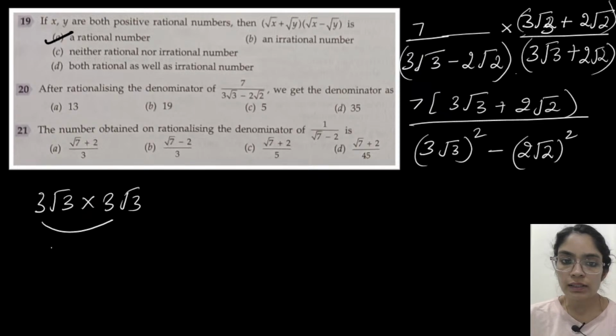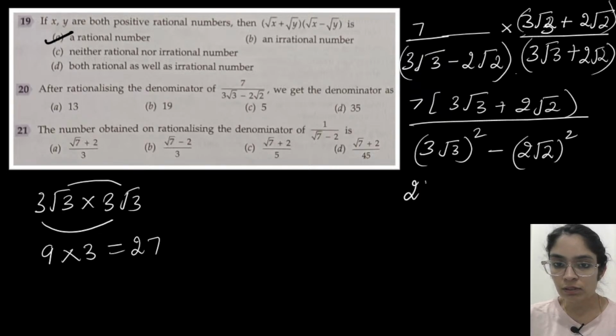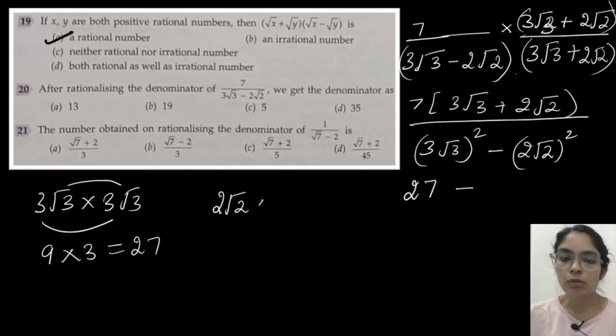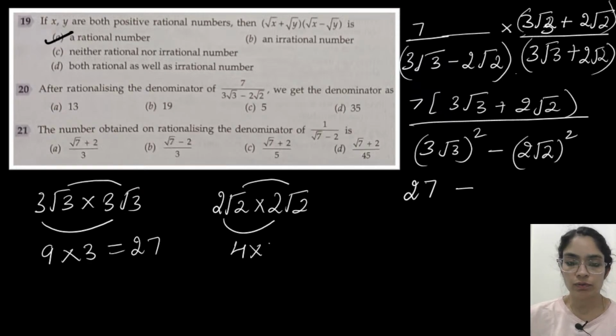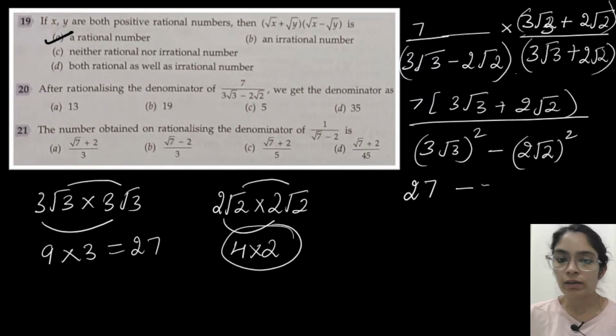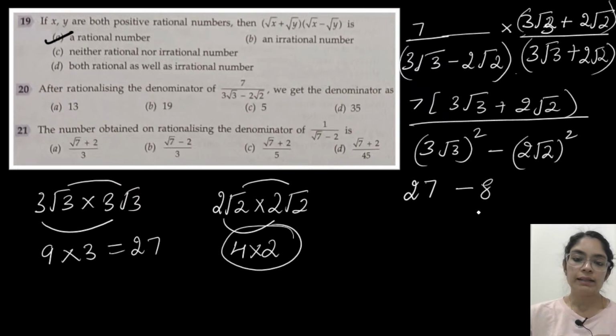So 3 into 3 is 9. Root 3 into root 3 is 3. So 9 into 3 is 27. So this is equal to 27. Now 2 root 2 into 2 root 2. 2 into 2 is 4. Root 2 into root 2 is root 4, which is equal to 2. 4 into 2 is 8.